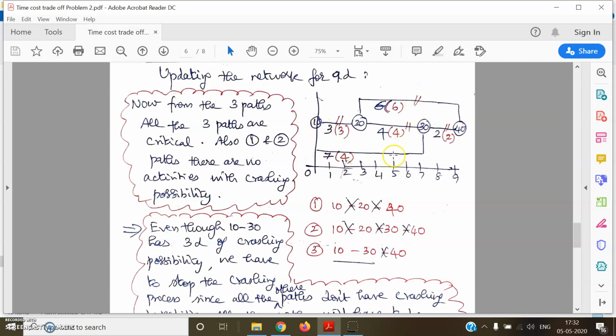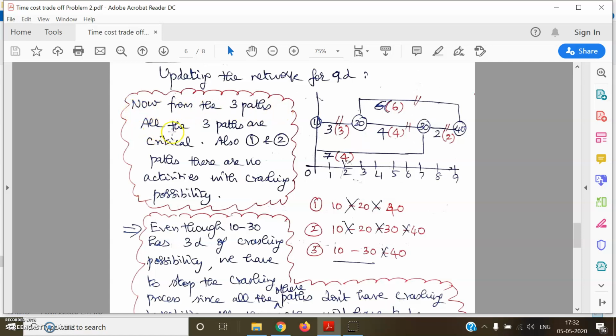Okay. If 1030 alone is crashed, because the possibility of crashing is there only in 1030, what will happen? These two parallel paths I will not be crashing, because there is no further crashing possibility. So even though 1030 has 3 days of crashing possibility, I cannot go for crashing 1030, because the parallel paths have exhausted their crashing, and therefore I have to stop the crashing process. Okay. So that is what I have written here.